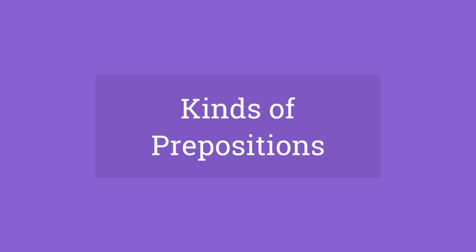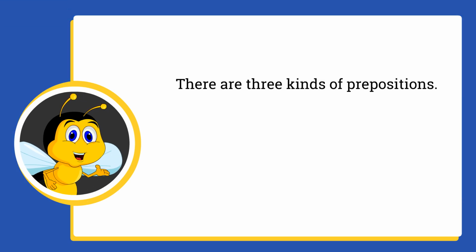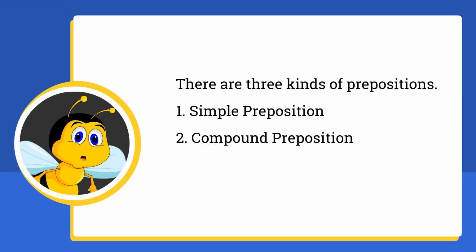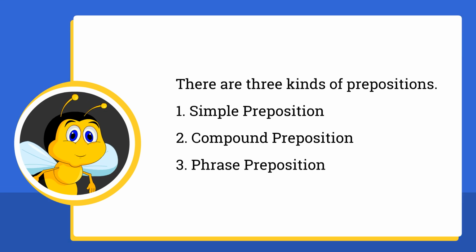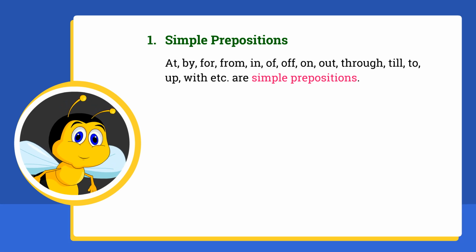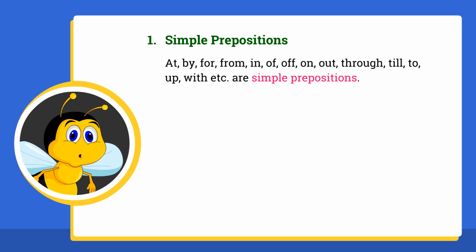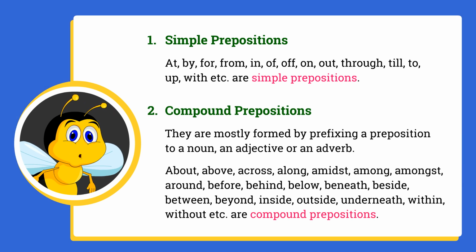Kinds of prepositions. There are three kinds of prepositions: simple preposition, compound preposition, phrase preposition. Simple prepositions: at, by, for, from, in, of, on, out, through, till, to, up, with, etc. are simple prepositions.